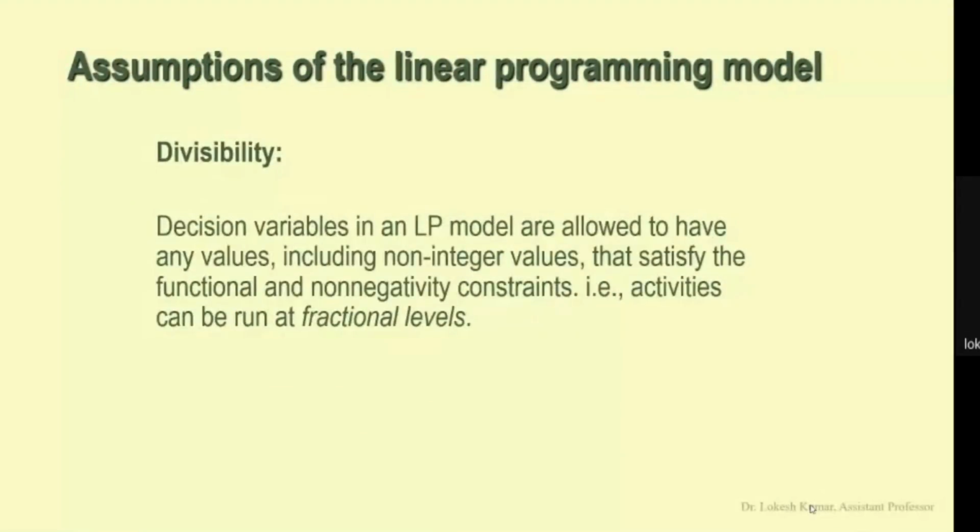Another important assumption is divisibility. Decision variables in LP models are allowed to have any values, including non-integer values, that satisfy the functional and non-negativity constraints. It means that the activities can take values at a fractional level.